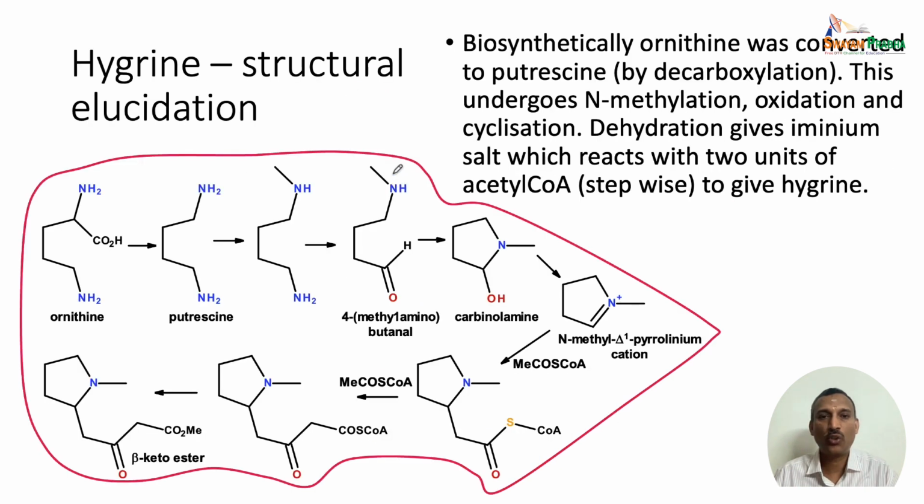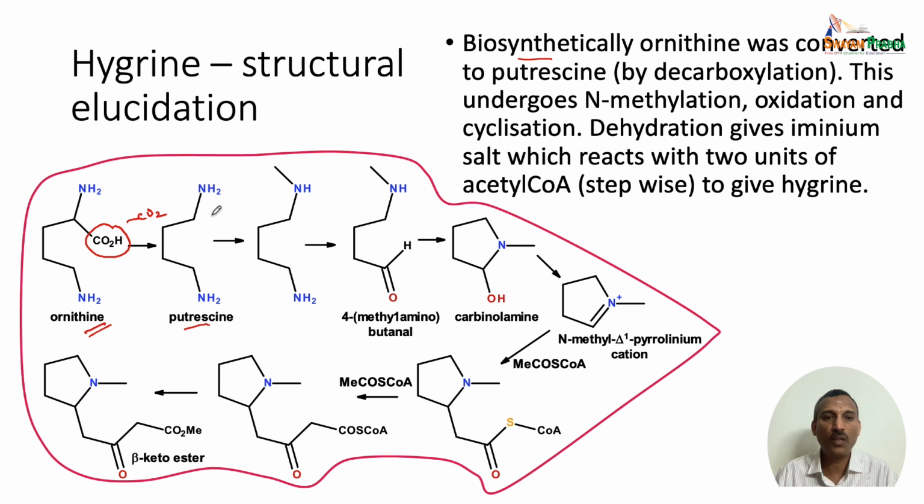Now let us look at the biosynthetic process by which hygrine can be produced. Here are the various steps that are given. Biosynthetically, ornithine is the starting material for hygrine synthesis. This is the structure of ornithine, and it loses the carboxylic acid unit. That means decarboxylation is the initial step that leads to the formation of putrescine. So this is a diamine.